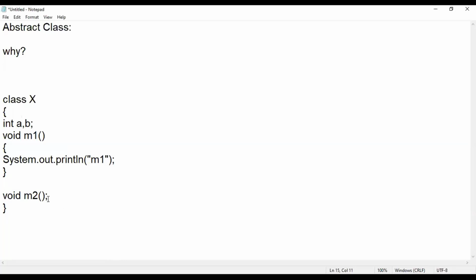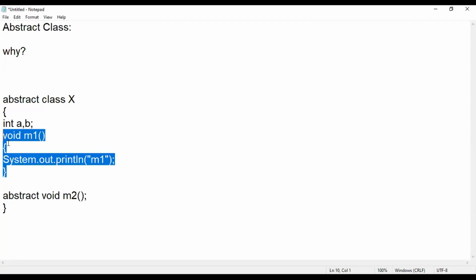When you don't have curly braces for that method, then this method needs to be made abstract. Even if you have a single method in a class as abstract, then you have to make this class abstract.